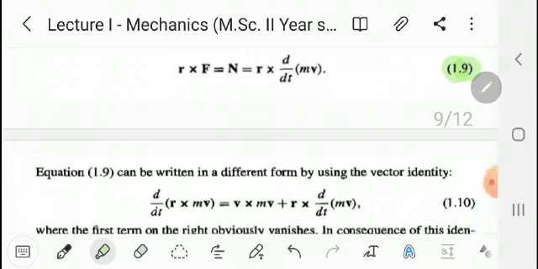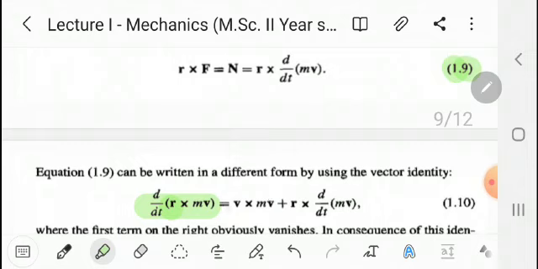Now we have to find d by dt of R cross mv for this ninth equation. By the product rule we can solve this derivative. Take the derivative of R, with mv constant, and then plus, take R constant and the derivative of m into v.